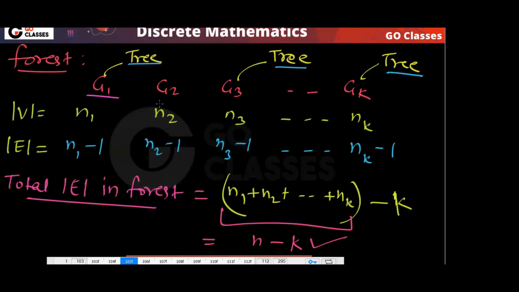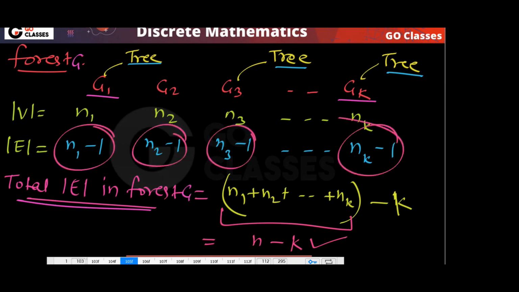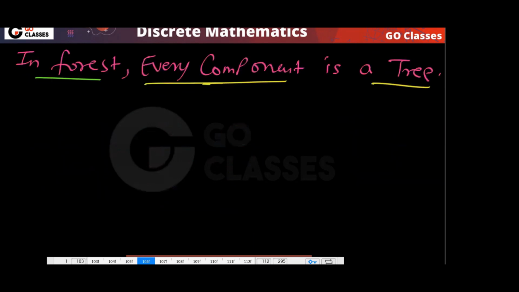These are the k components, and I am assuming these are the numbers of vertices. Because every component is a tree, the number of edges in this component will be n2 minus 1. If you add all of them, how many edges are there in the forest G? Finally I will get n minus k.